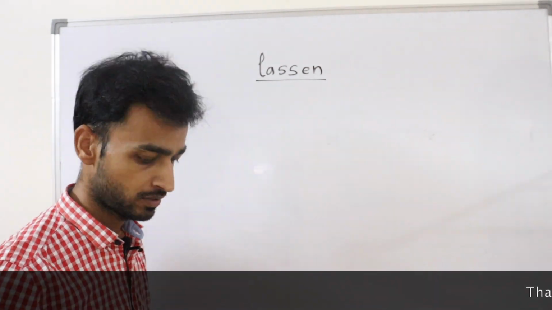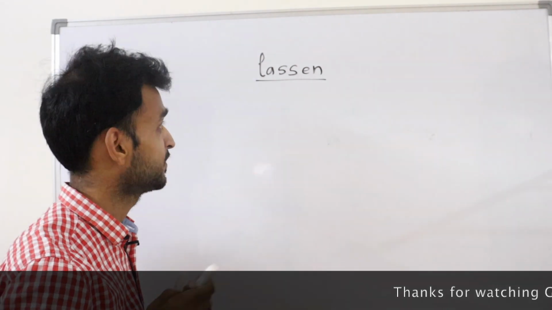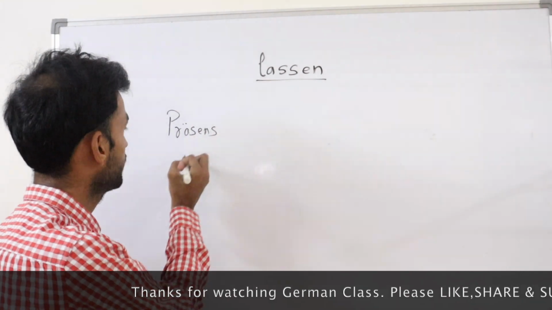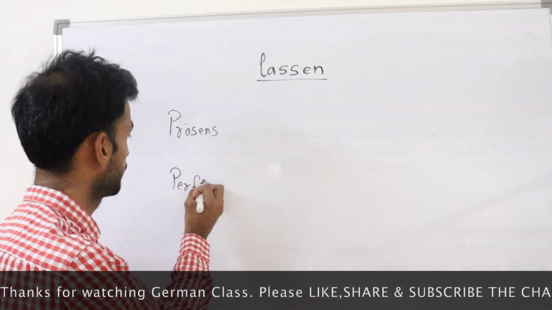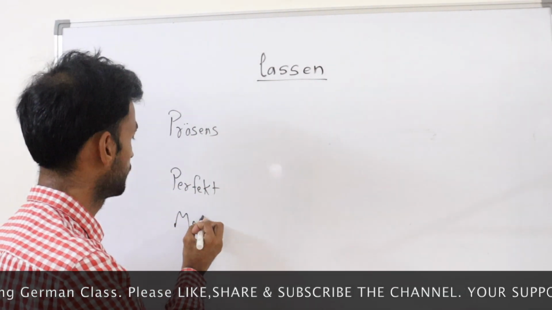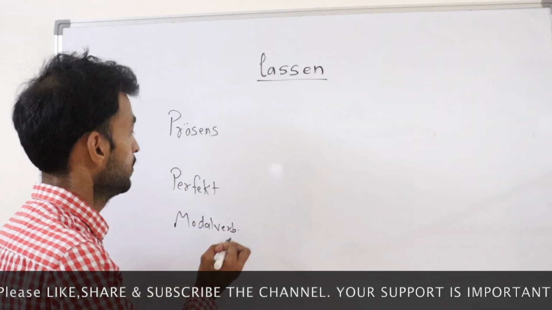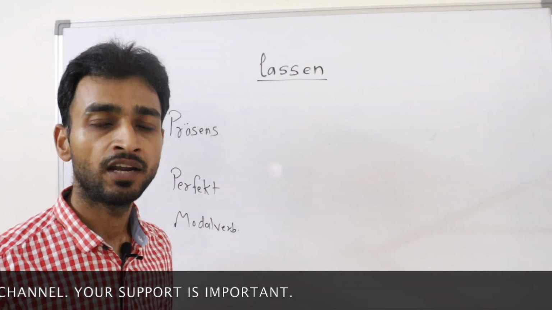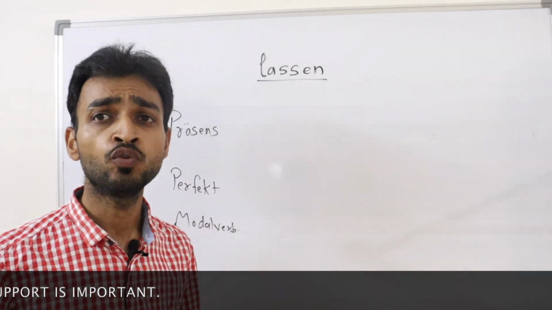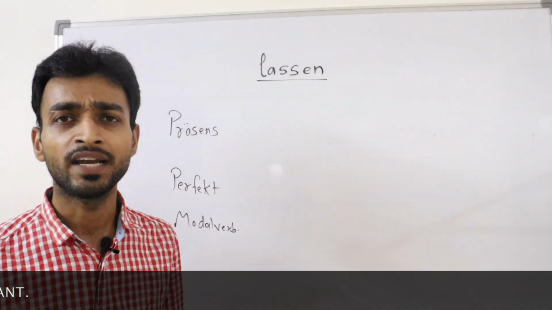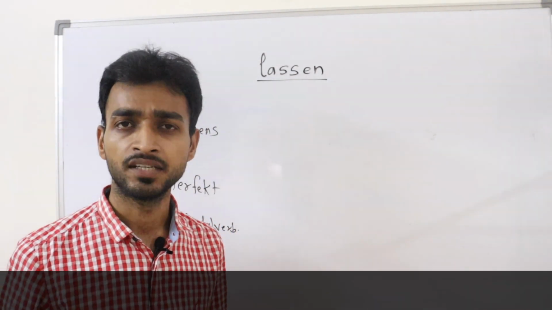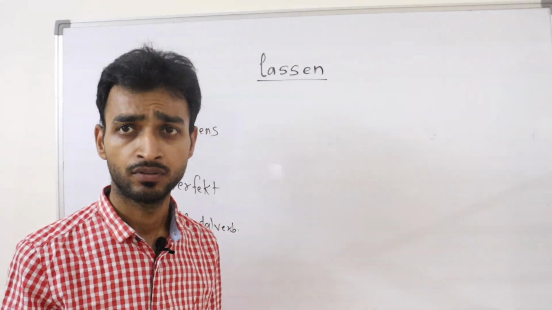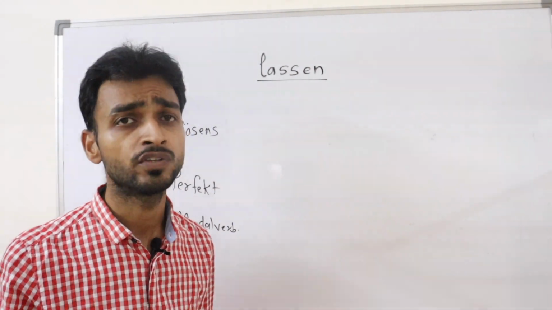So in the chapter it is given how we can use this verb in present tense, perfect, and with modal verb. That means how can we use this verb in all these forms: present, perfect and with modal verb. First of all, let me tell you the meaning of lassen. Lassen means to let, like to get it done, some work that you do not do yourself, somebody else is doing on your behalf. Okay, when somebody else is doing it on your behalf, we use the verb lassen.